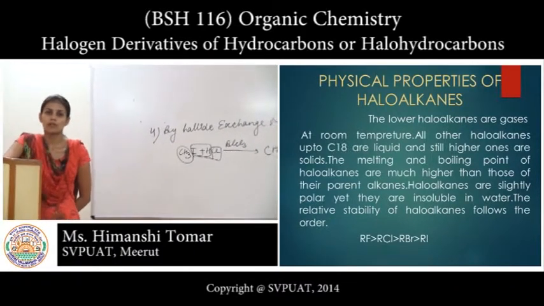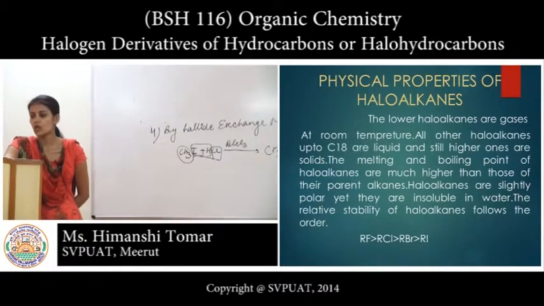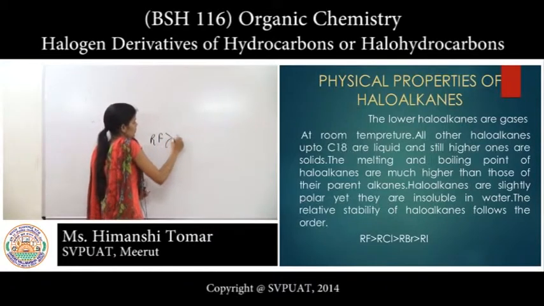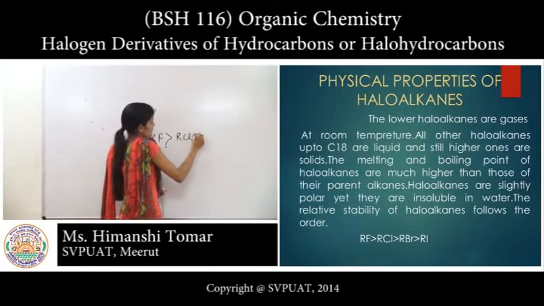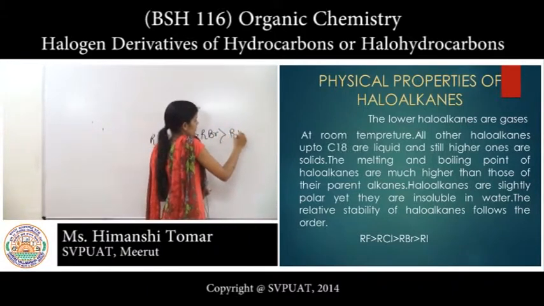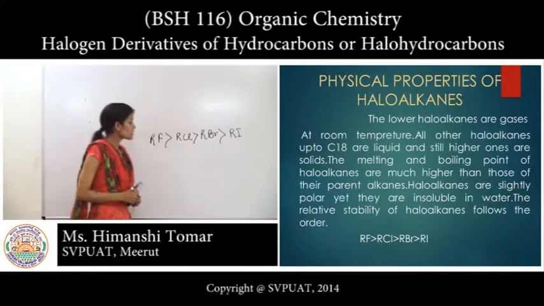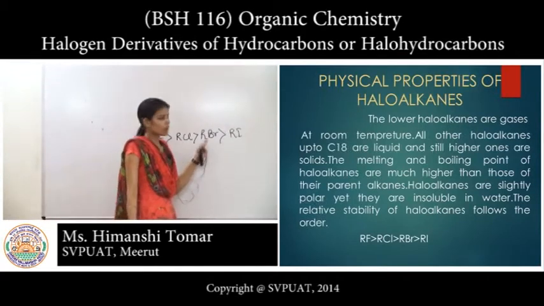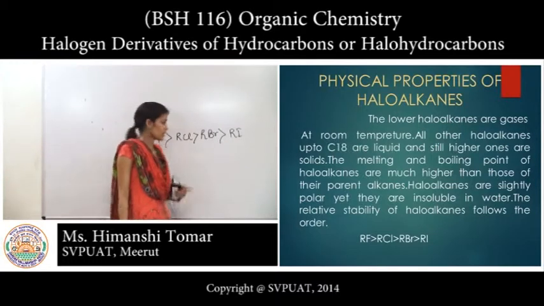The increasing order of haloalkane stability is fluorine, chlorine, bromine, iodine. Means fluorine is more stable than chlorine, chlorine is more stable than bromine, bromine is more stable than iodine.